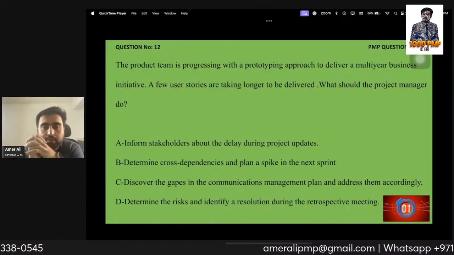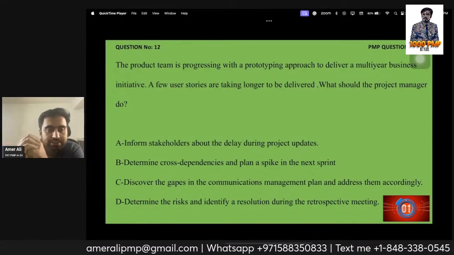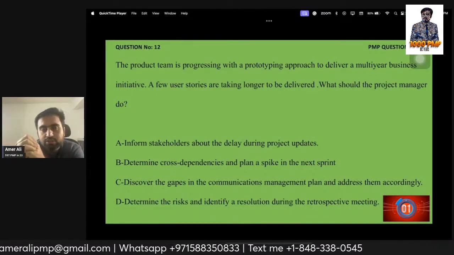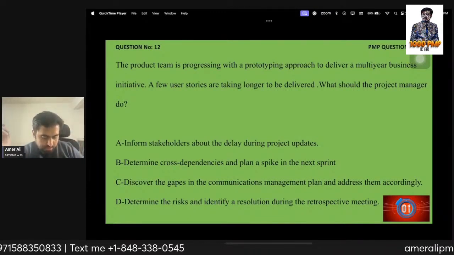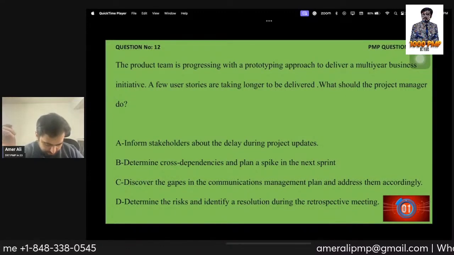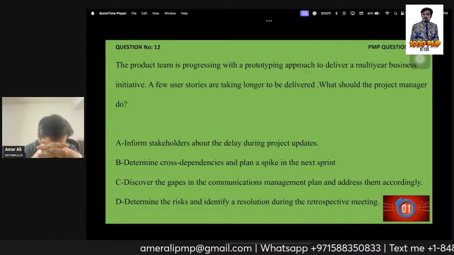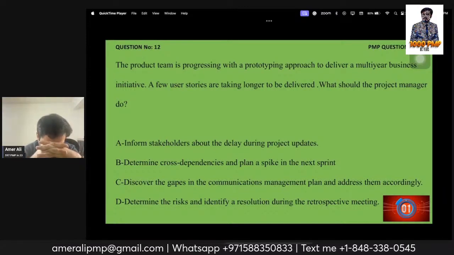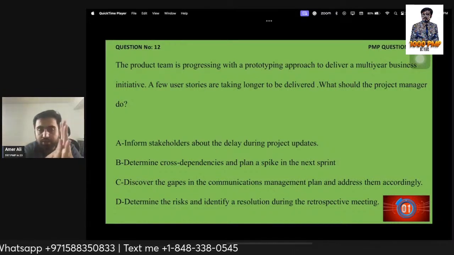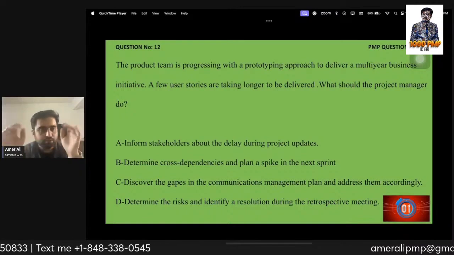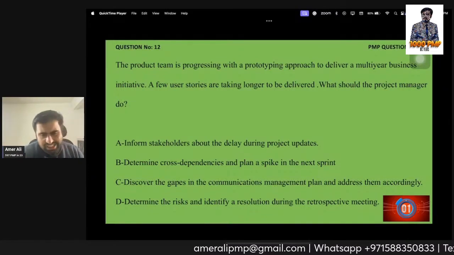The product team is progressing with a prototyping approach to deliver a multi-year business initiative. A few user stories are taking longer to be delivered. What should the project manager do? Some user stories are taking more time than expected. Option B, Vinci is saying go for a spike here as it is uncertain. B, D. Okay, so we are confused between two options. Let's see. Inform stakeholders, yeah, can be done.